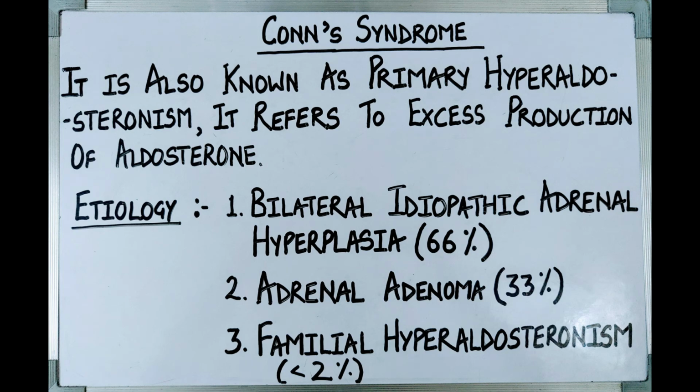Hello everyone, so in today's video we are going to learn about Conn's syndrome. It is also known as primary hyperaldosteronism. It refers to excess production of aldosterone.